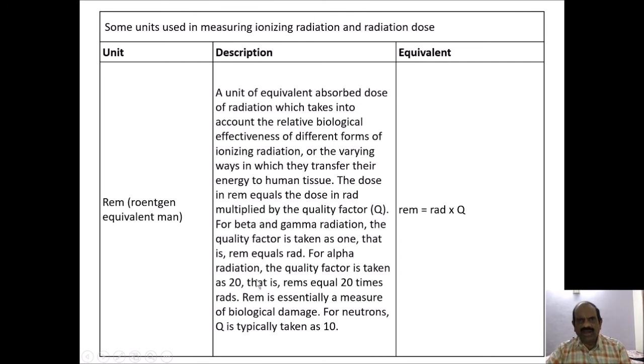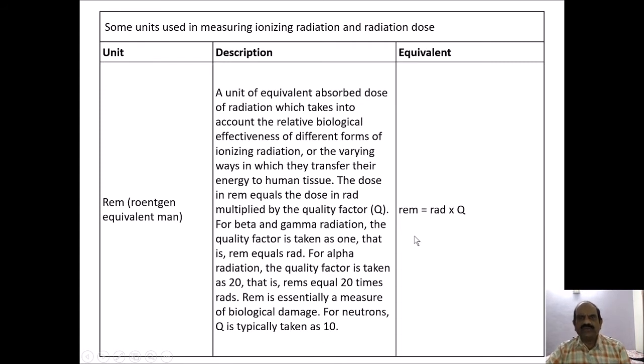For alpha radiation, the quality factor is taken as 20, that is REM equals 20 times the rads. REM is essentially a measure of biological damage. For neutrons, Q is typically taken as 10.